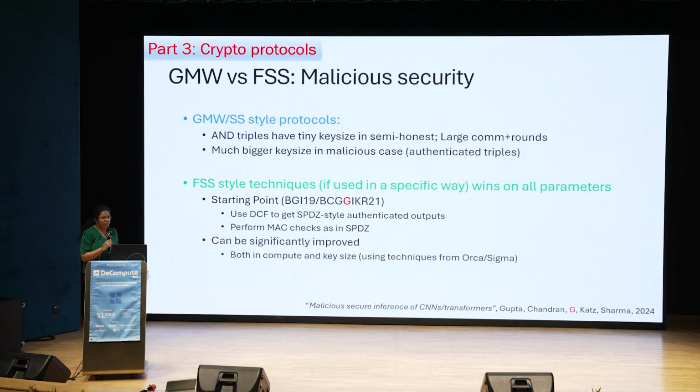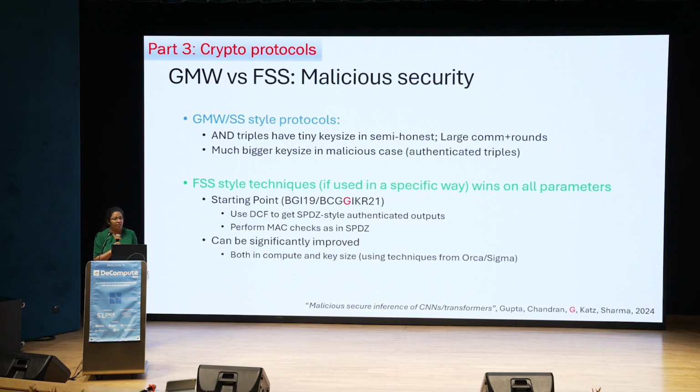Okay. So far, I only talked about semi-honest security, where the parties are expected to follow the protocol faithfully. What about malicious security? So here again, we have a choice between GMW and FSS. In the semi-honest case, we saw that GMW has lower correlation size, but has much larger compute and rounds. In the malicious case, this win also goes away, and the correlations are also much larger, because now you need authentication on each of the triples, which is much larger, at least 40 bits on each bit. Okay. So here we realize that if you do things well with FSS and carefully redesign your protocols, then FSS can win on all parameters. It can have lower correlation size, lower communication, and lower rounds.